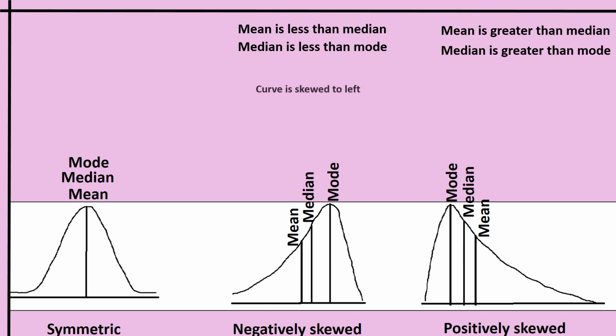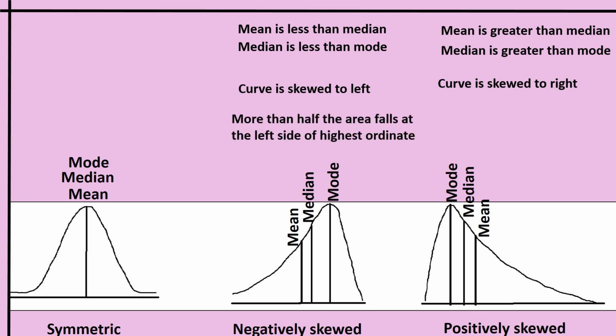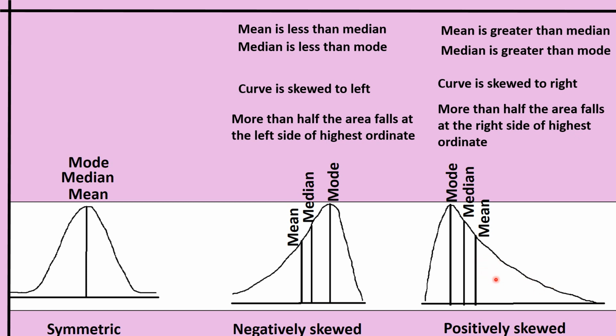Another difference is that a negatively skewed distribution is skewed to the left and a positively skewed distribution is skewed to the right. The curve is skewed to the right. The next one is more than half of the area falls at the left side of the ordinate in the case of a negatively skewed distribution, and in the case of a positively skewed distribution, more than half of the area falls to the right side of the highest ordinate. That is why it has become positive. So these are the differences between the positively skewed distribution and the negatively skewed distribution.